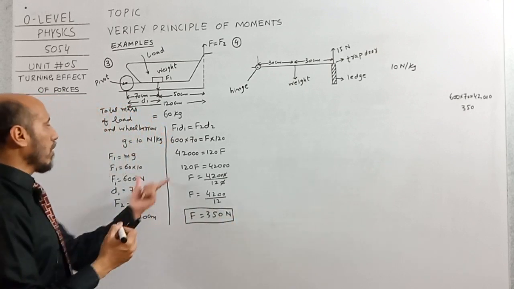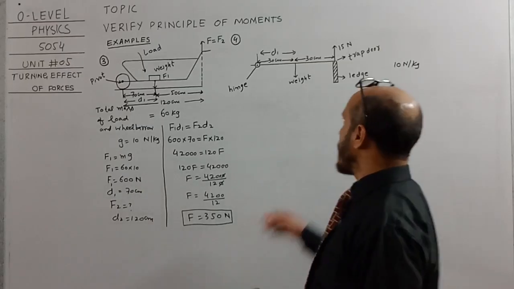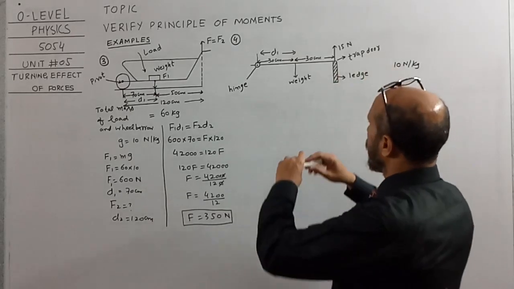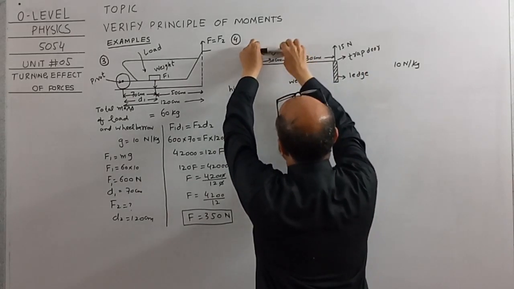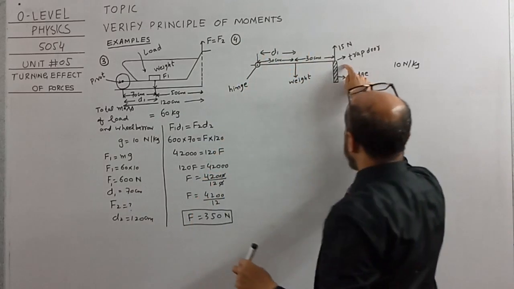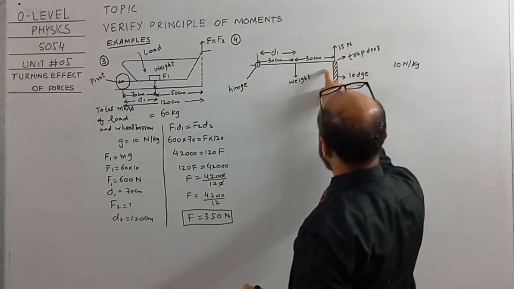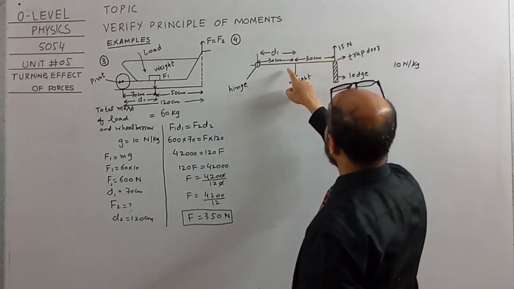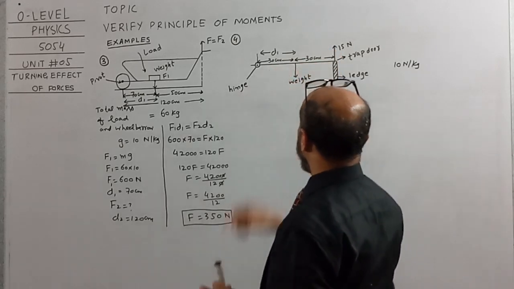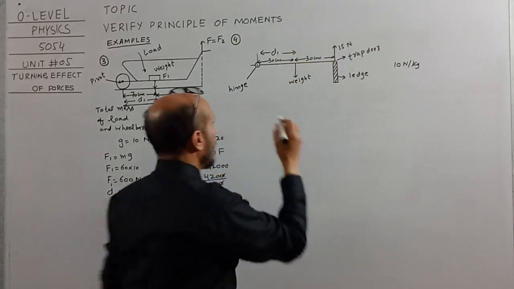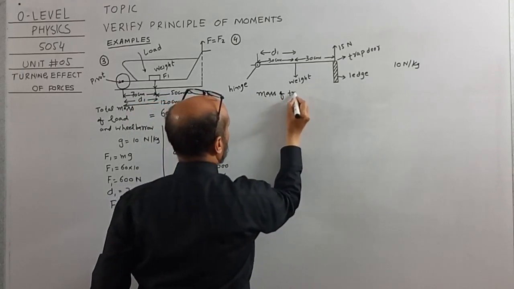So in this way we have solved this question. Okay, in example number 4, a trap door is given. This is the hinge, so the trap door moves like that. When the trap door is being closed, a ledge is applying a force of 15 Newton on the trap door in the upward direction. The weight of the trap door is given at 30 centimeter from the hinge, and in the question it is being asked to find the mass of the trap door.